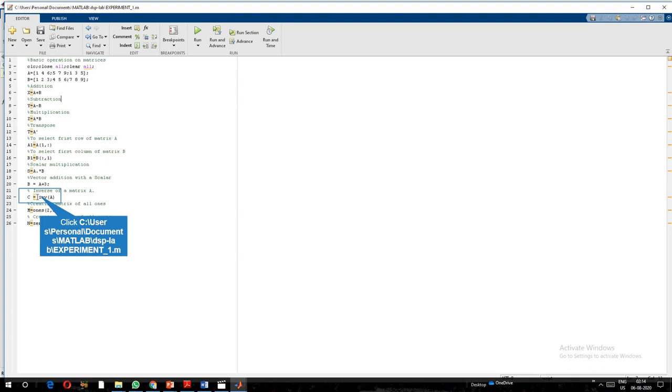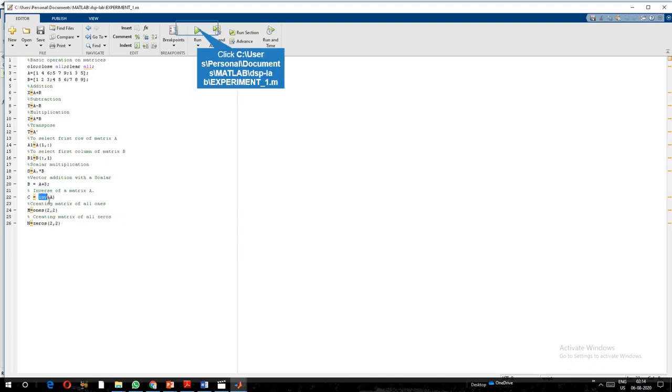If you want to find the inverse of the matrix, C is equal to inv, which is the command we use to find the inverse. In the last, sometimes in the program we require to generate an m cross n matrix with all values 1. For that we can give m is equal to ones of 2 comma 3. If it is required to have zeros for initialization, n is equal to zeros of 2 comma 2. Like this, we are going to write the code, and let us run the code.